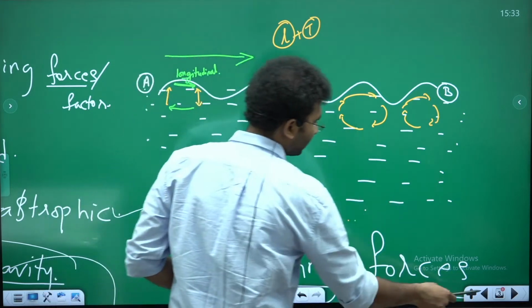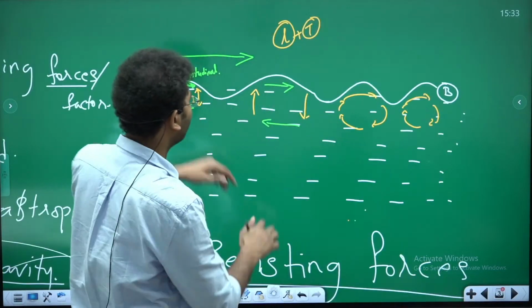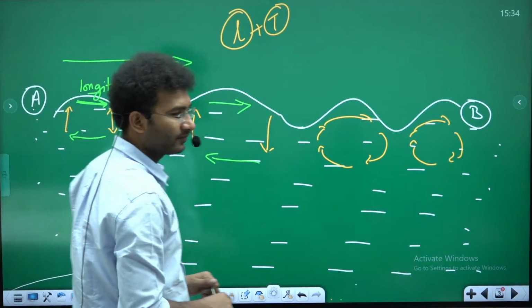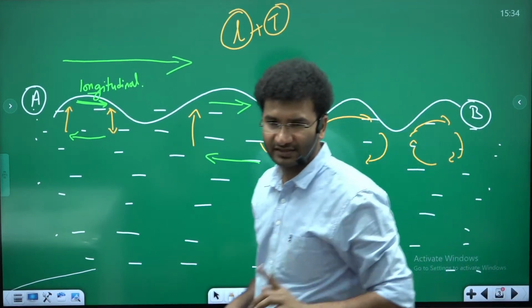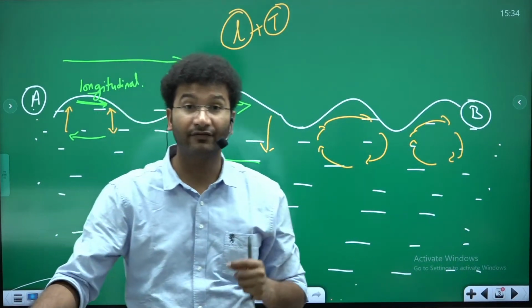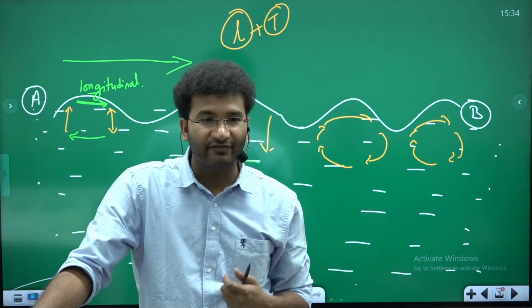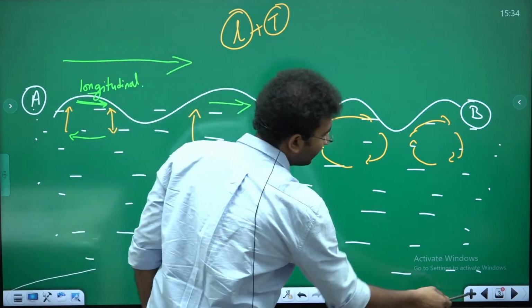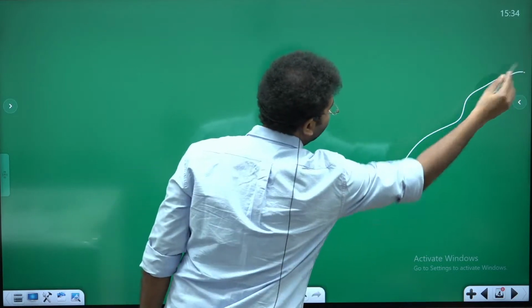But more specifically, you have to concentrate on a few things in the concept of waves. If you are preparing for the preliminary examination, you should know this. When does a wave break? Suppose, imagine that this is your coastline, okay? This is your coastline, right?